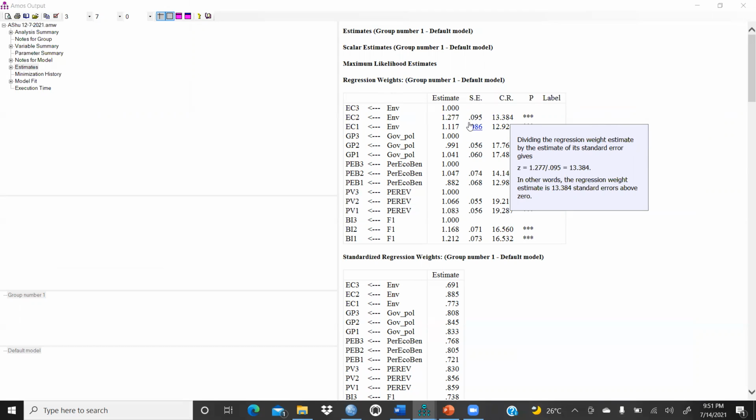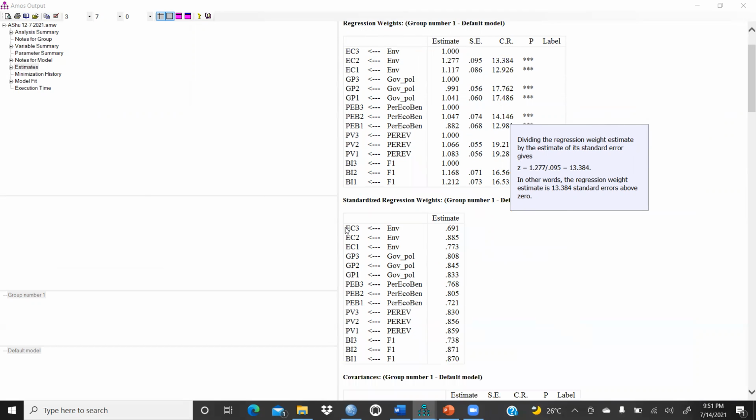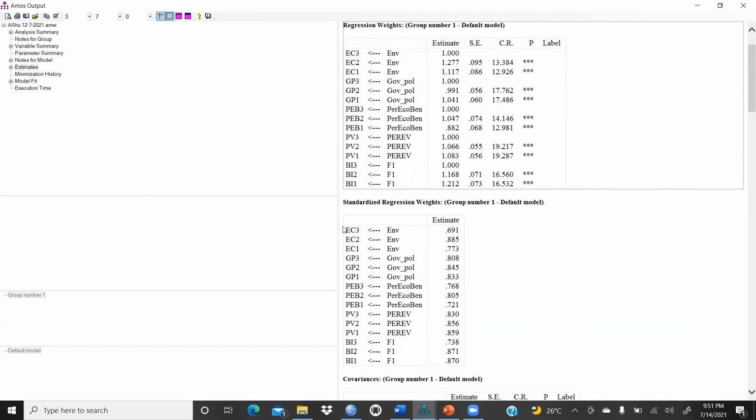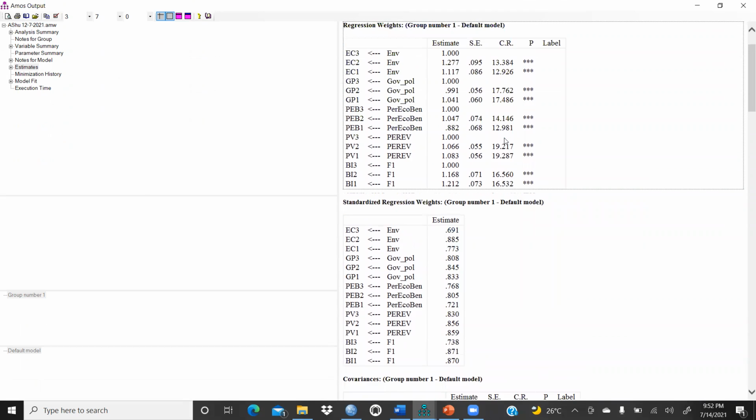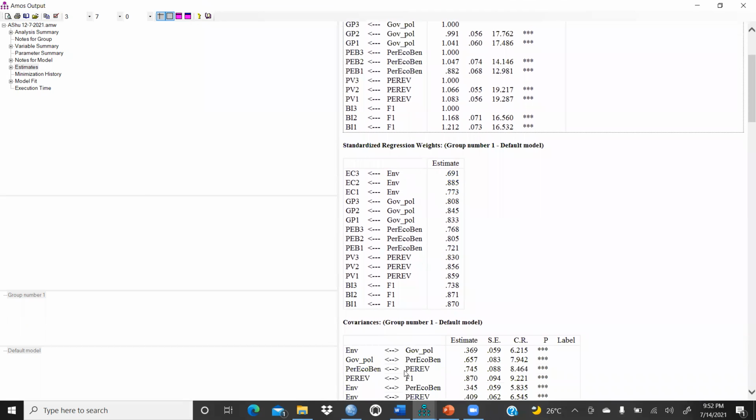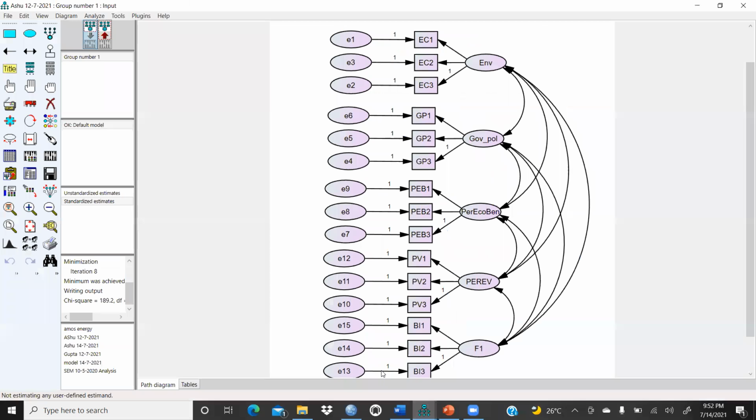Then we come to the same way. We have to get this CR value. CR value is nothing but like a T value, right? Then we come to the standardized regression weights, right? That is also the same, 0.691. So can we check whether this is the same in our diagram? We can check it.